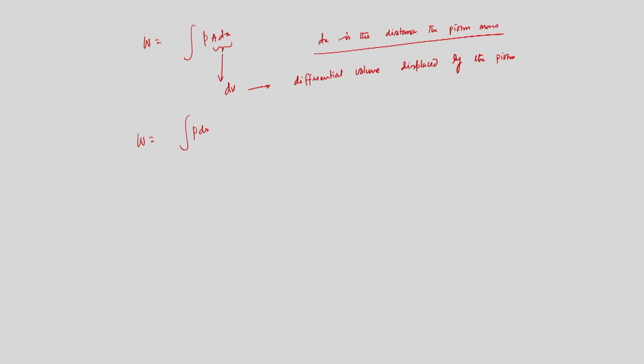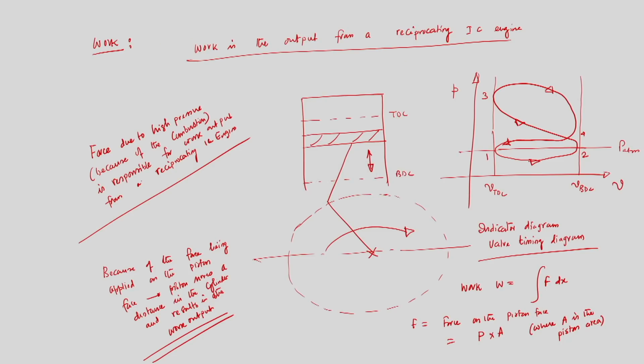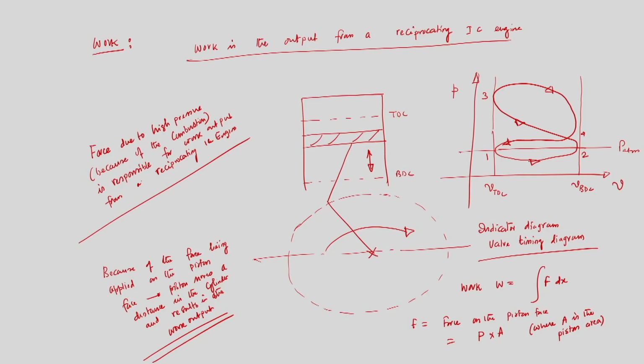So, if it is P dV work, then from the indicator diagram that we have drawn, I know the change in volume. So, essentially the area under the process curve from the indicator diagram or valve timing diagram, we can directly measure the work output from the engine.